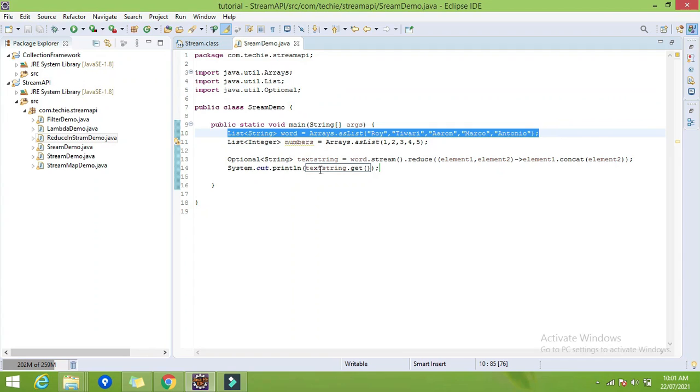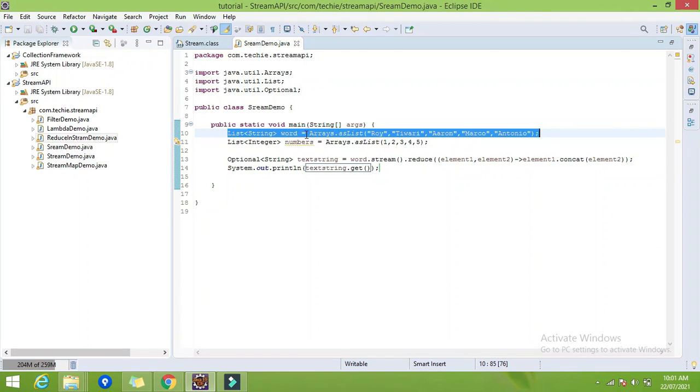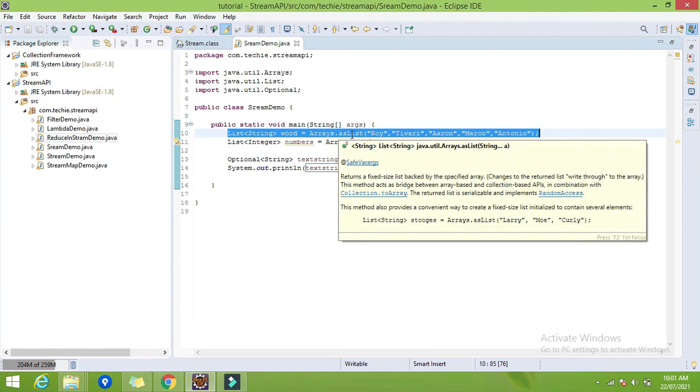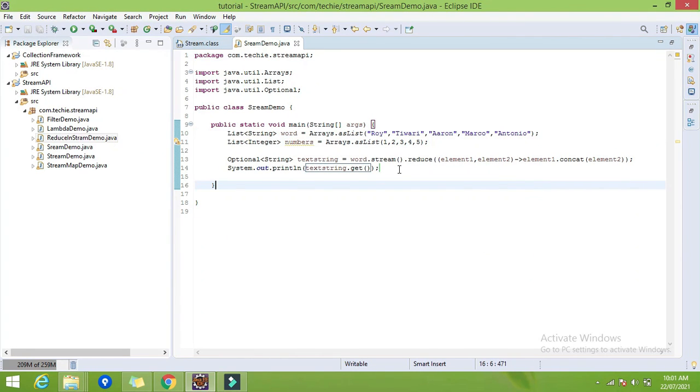Now this was the first variant of the reduce function, right? We have reduced all the elements of this list into a single string. So this is about the first variant of reduce. Now the second variant is about identity.